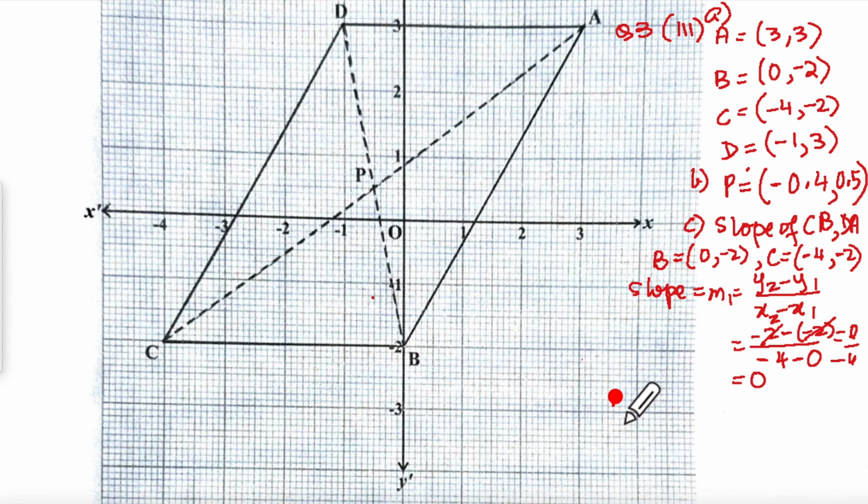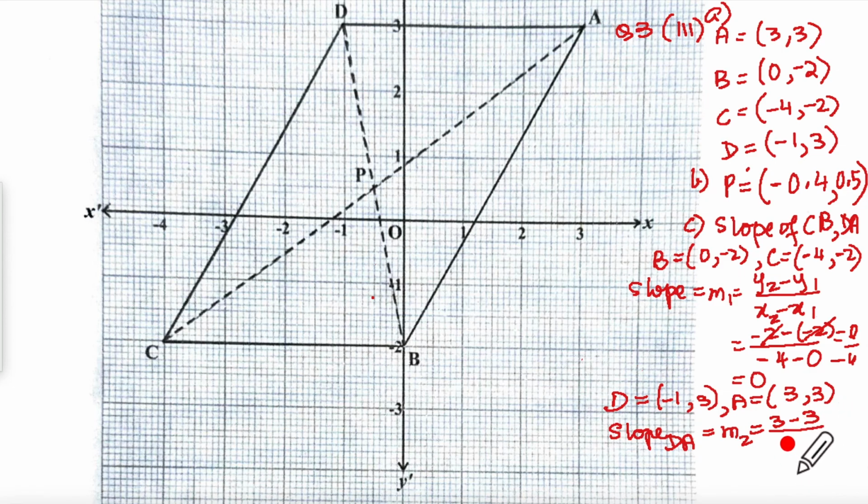Now we will write DA. So D coordinate is -1, 3, and A, the coordinates are 3, 3. So the slope of DA will be, let us say, M2, I've written the formula once, so I don't have to repeat it again. 3 minus 3 upon 3 plus 1. So that will be 0 upon 4. So M2 is equal to 0.